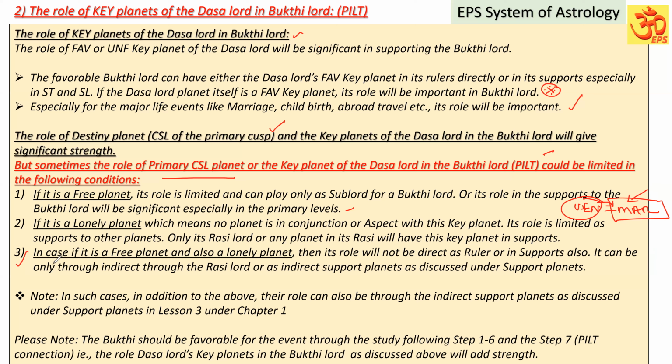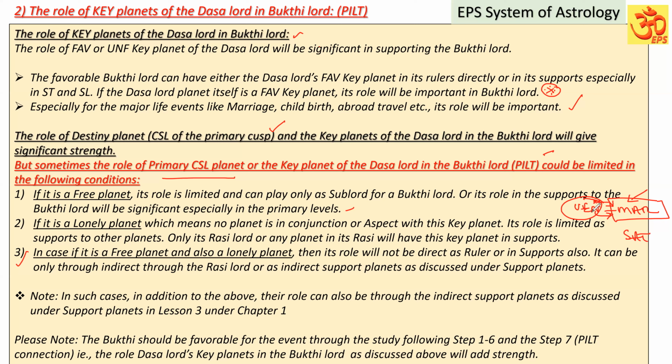Suppose the third condition, a planet is a free planet and also a lonely planet. Suppose, as I said, Venus is a free planet and also a lonely planet. No planet is in the star of Venus, and no planet in conjunction with Venus. No planet is aspected by Venus. In that case, Venus's role is more limited, and only through the Rasi lord Mars, or in the sign of Venus, Saturn is posted. Saturn only, the planet, the Bhukti lord, can have the association to Venus.